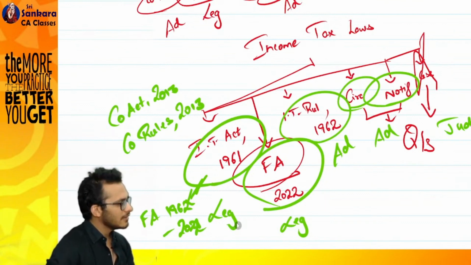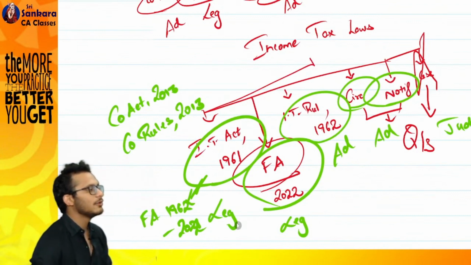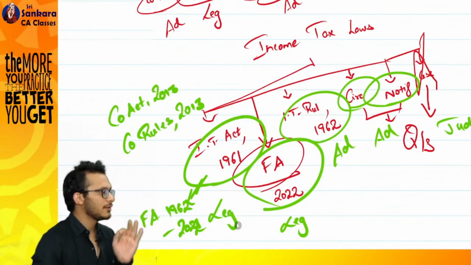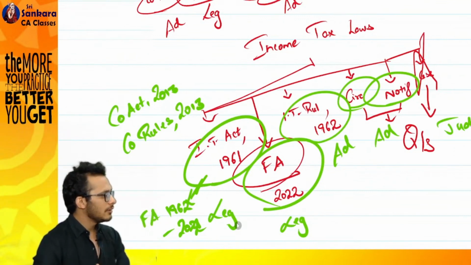Before that, the budget comes. Yes, therefore they said, boss, no taking risk. We will give you only what is applicable. So therefore they moved to Finance Act 2022. In simple terms, what I'm trying to tell you is Finance Act 2022 is applicable for May 23 and November 23. Once you go for May 24, it will become Finance Act 2023.